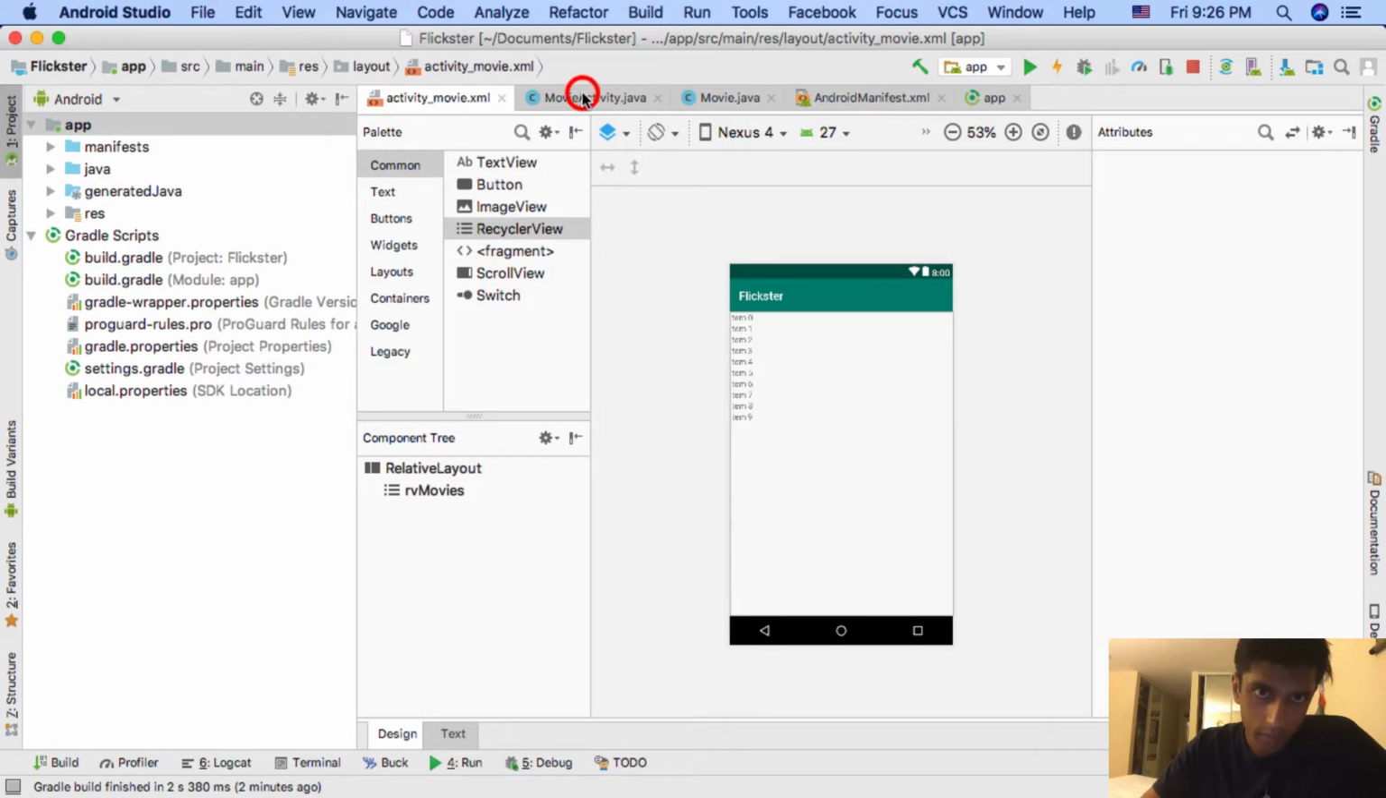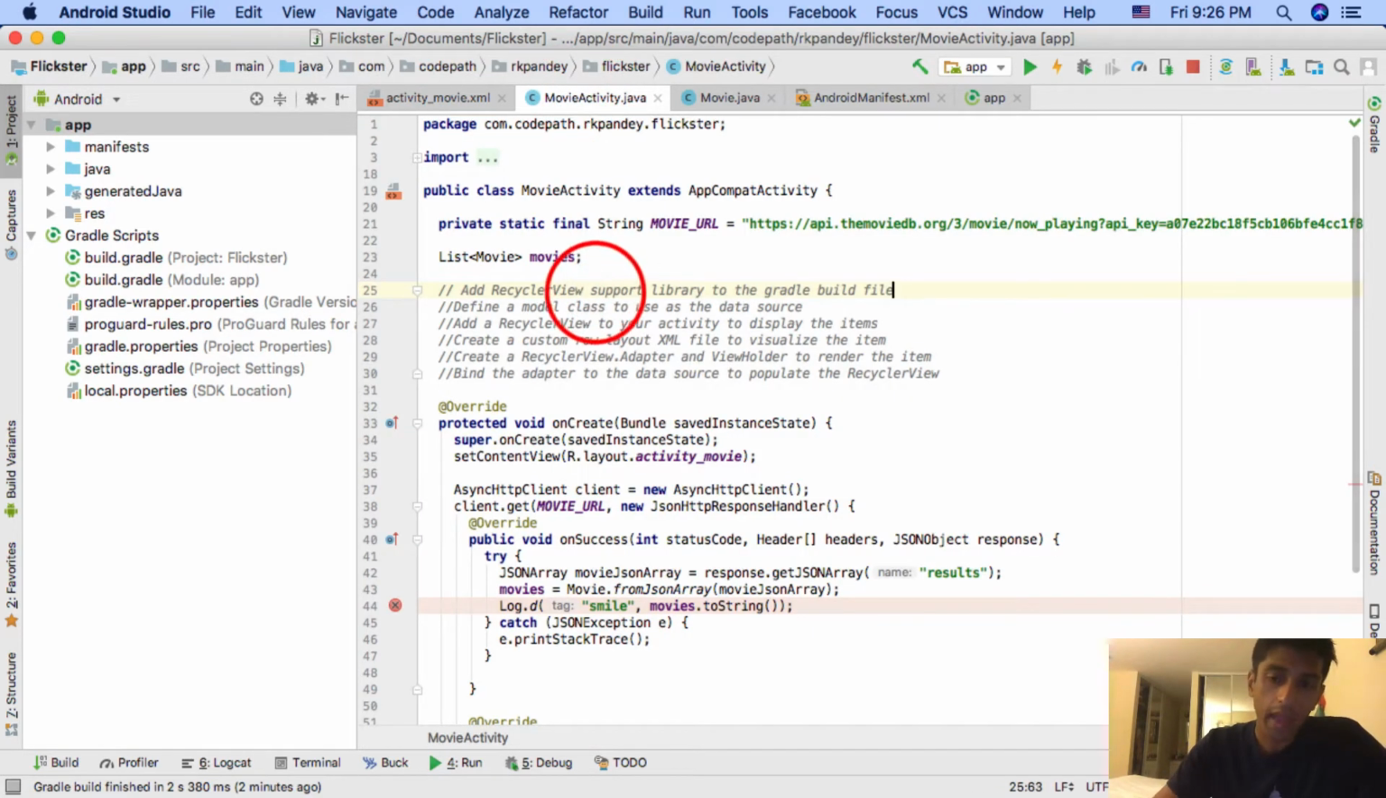So let's go back to movie activity. So we went ahead and added the RecyclerView support library. So we did that. The next step is define a model class to use as the data source. And actually, that's what we've already been doing. We have this movie.java class, right? And that is the model class. And we're populating a list of movie objects by doing this JSON parsing. So that's done as well.